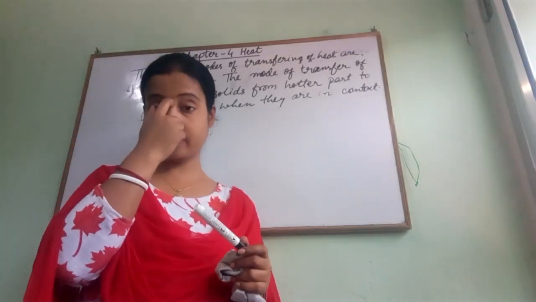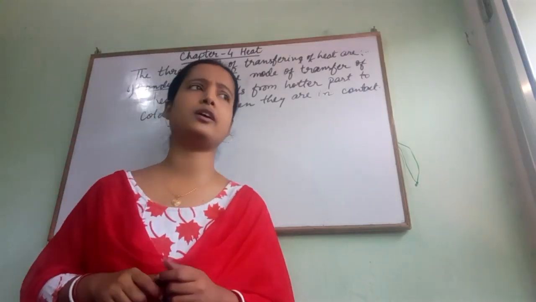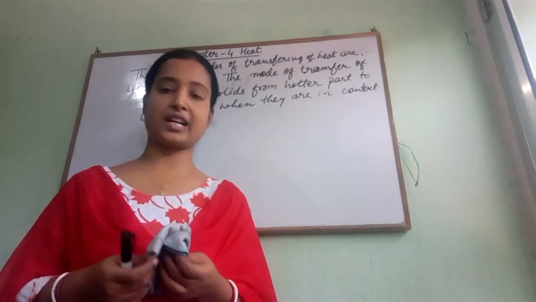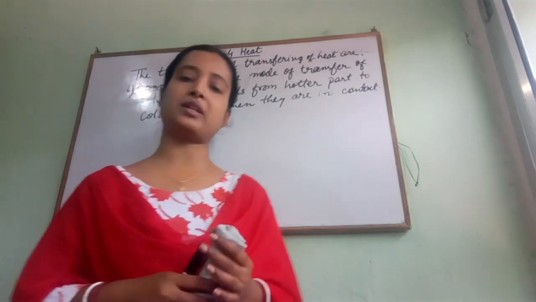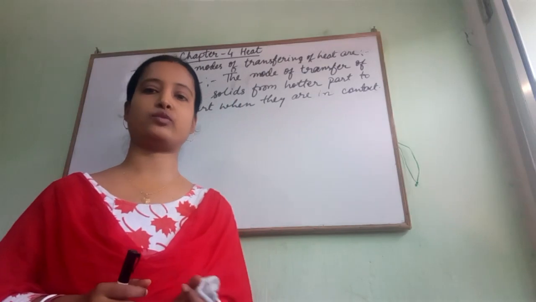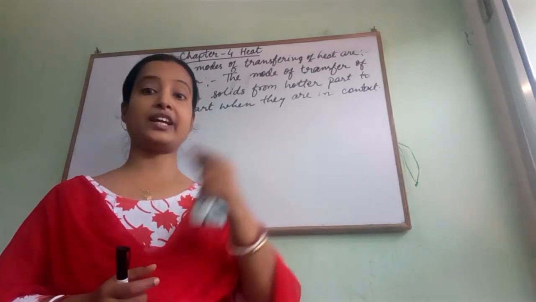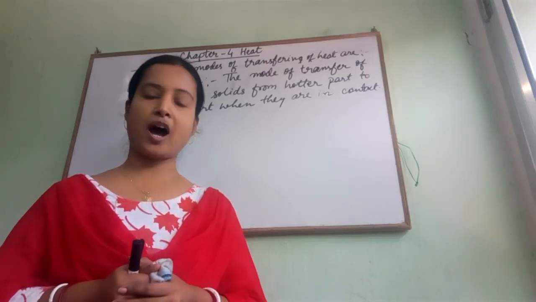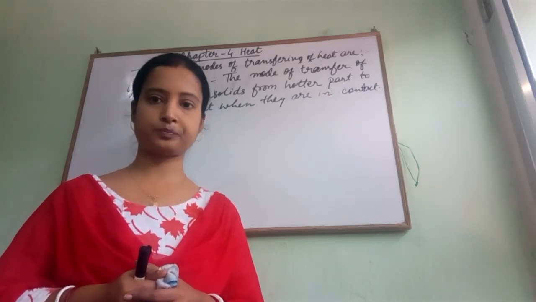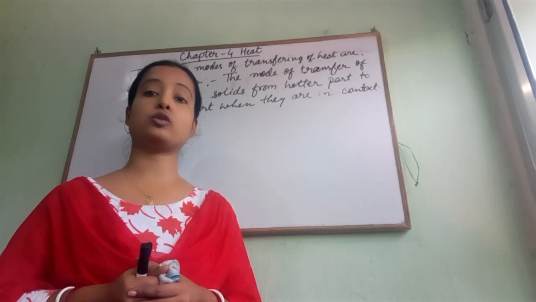So the explanation for conduction is, children, you have noticed that whenever you are heating any metallic wire like copper wire, aluminum wire, silver, gold, if you are heating one end, then the end where you are touching also gets hot after some time, and you are not able to hold it.